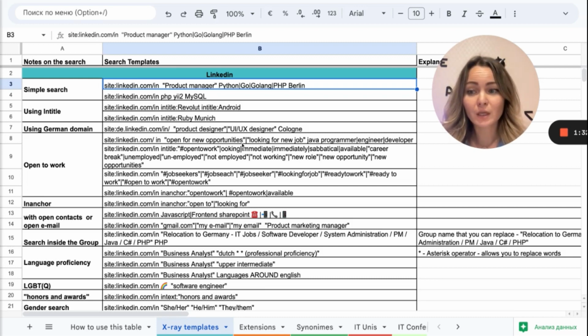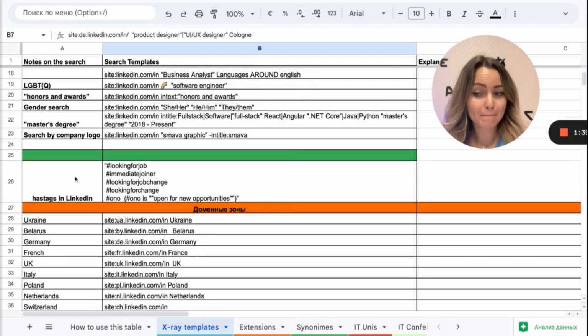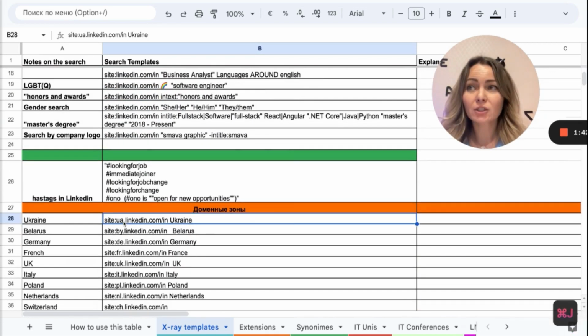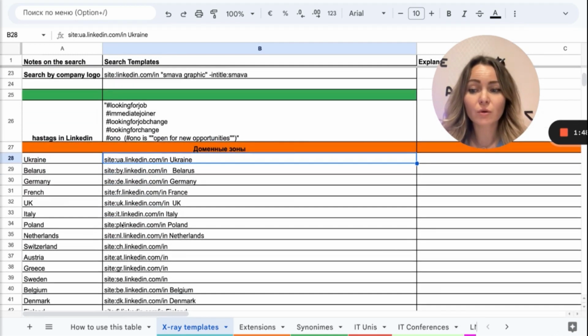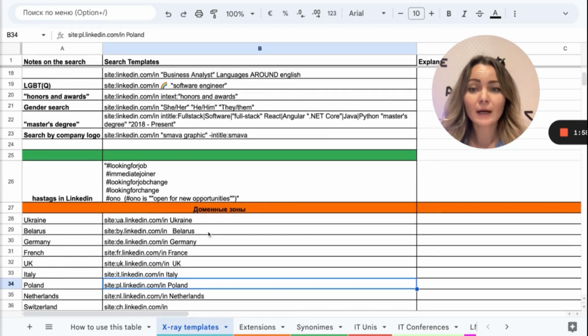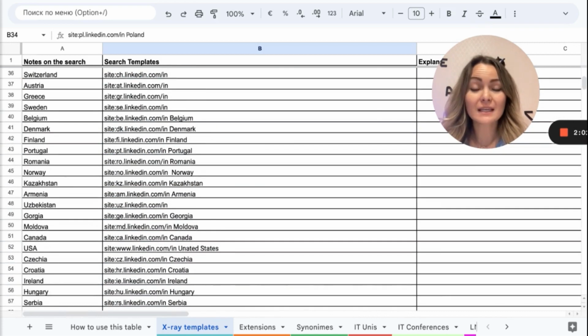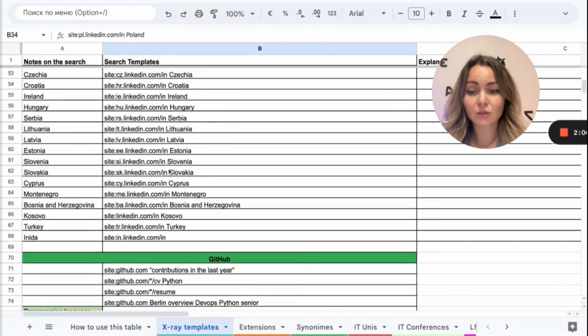For example, we also use the domain search without using the location, but actually to be very narrow and very precise. You can also put, for example, the domain zone before the LinkedIn and before the location. It's easy as your search, of course. Here you can see a lot of examples.